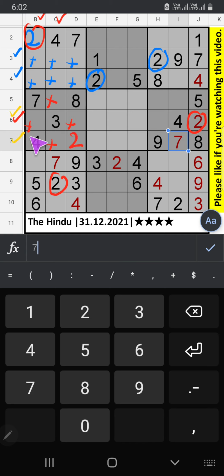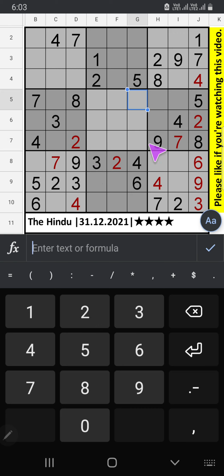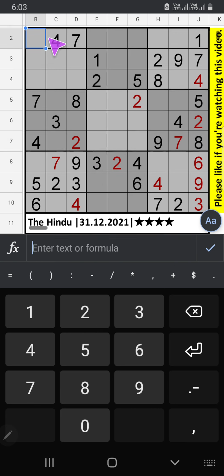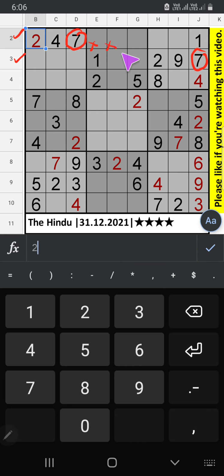6th row, 7th row we have 2. Column E, column F we have 2. 2 can't come in these cells. 2 will confirm here. The second row, third row we have 7. 7 can't come in these cells. 7 confirm here.